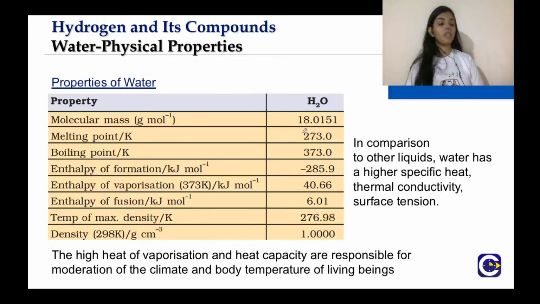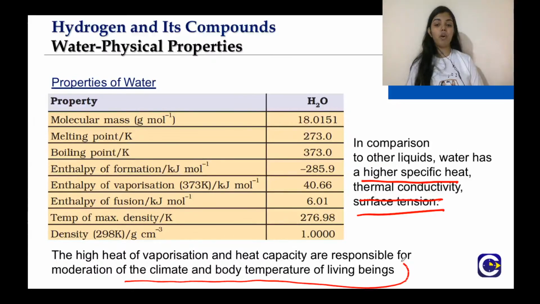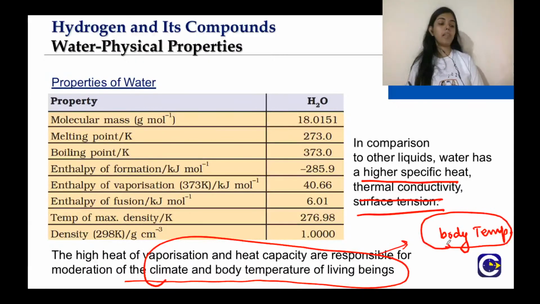So in comparison to other liquids, because water is a pure liquid, it has high specific heat, high thermal conductivity and high surface tension. And also the high heat of vaporization and heat capacity are responsible for moderation of the climate and body temperature of living beings. So water also helps in maintaining our body temperature. This is very important. Another application of water, that it maintains our body temperature.